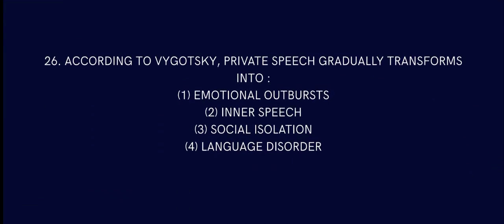Question number 26. According to Vygotsky, private speech gradually transforms into what? Emotional outburst? No. Inner speech. Private speech and inner speech are pretty much the same thing. Private speech is when a kid talks about what they are doing: I am walking, I am swimming. They say that because they are kids. Eventually, when we grow up, it turns into inner speech, like sometimes we talk to ourselves.